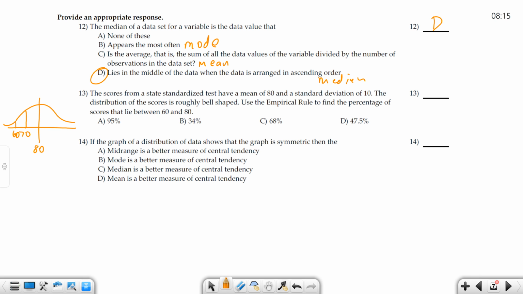Why did I draw it that way? Because the standard deviation is how much? 10. So that's how many standard deviations away from the mean? 2. So if we go 2 standard deviations this way, this is how much percent? It's 95% in all of that, right? But we don't want all of it. We only want this piece over here, and that's how much of that?